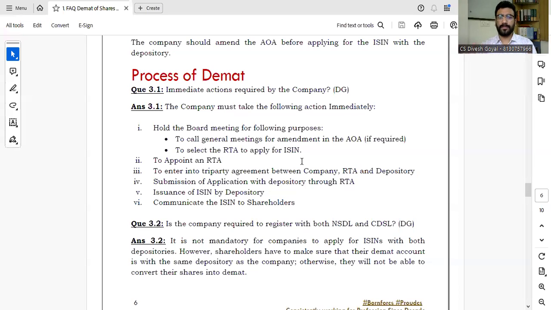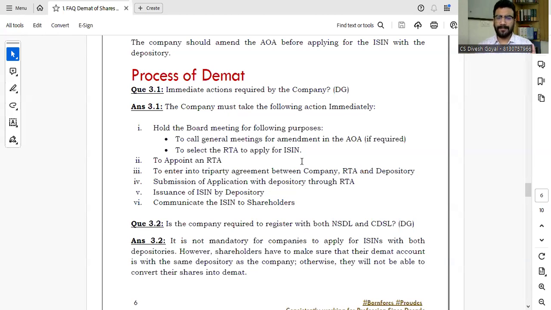Number one, they will charge a one-time fee of approximately 15,000 rupees for every company. Second, they will charge a security deposit of 10,000 from every company. Number three, there is an annual fee based on the capital of the company. Practically, if your capital is up to 2 crore, the annual fee is approximately 5 to 7,000 for NSDL or CDSL. These are the mandatory fees which every private company on which the Demat provision is applicable has to pay, and they are per security. If a company has more than one type of security, then the fees will be multiple. So you have to be very careful while choosing your RTA and depository.